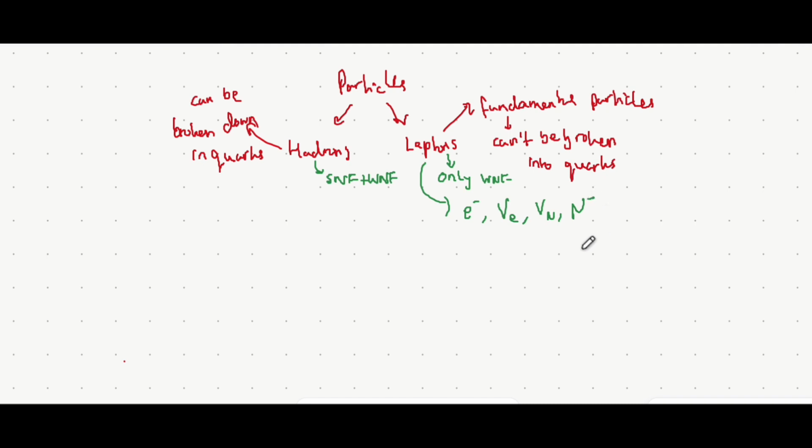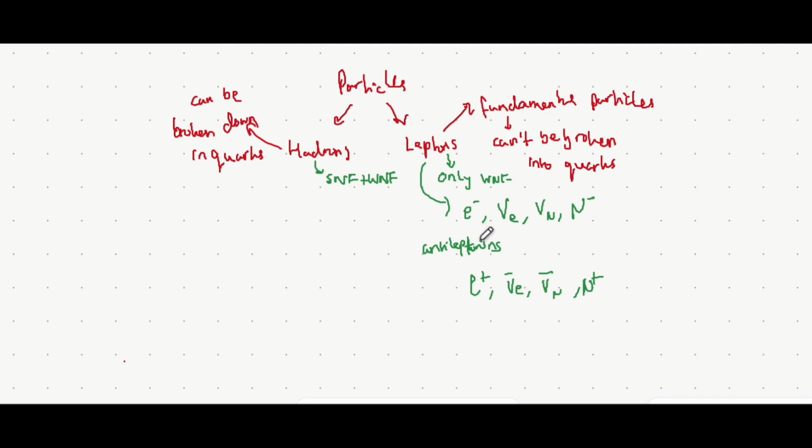The negatively charged muon is the normal lepton, in which case the antileptons, which are the antiparticles for the leptons, are the particles that have the same rest energy but are oppositely charged. So for an electron, that would be a positron. For an electron neutrino, that's an antineutrino. For a muon neutrino, that's an antineutrino again, but a muon antineutrino. And for a muon, it'll be a positively charged muon.